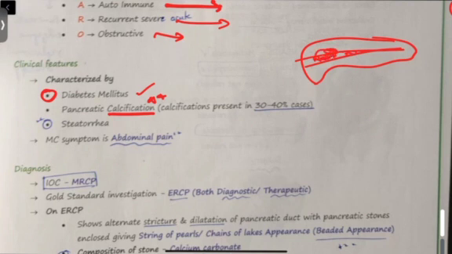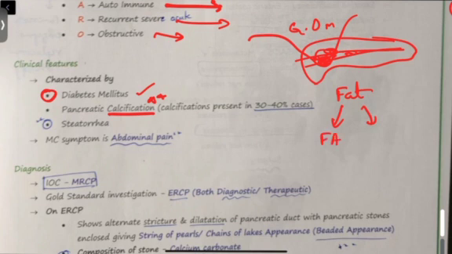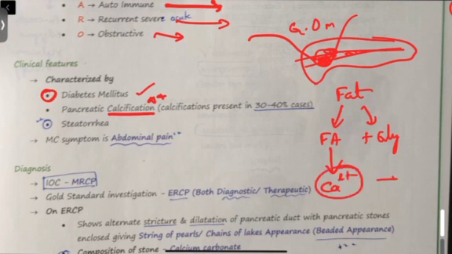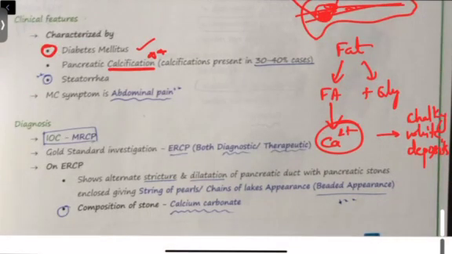Whichever enzymes are obstructed, this will start digesting the pancreas, and it will also start digesting the greater omentum, which is made up of fat. This fat is broken down into fatty acid and glycerol, and these fatty acids will go and bind with calcium, leading to calcification, that is deposits of chalky white deposits. I explained this. So these chalky white deposits are nothing but calcifications. So usually whenever we scan the patient, we will see pancreatic calcification. Usually in 30 to 40% of cases we will see this.